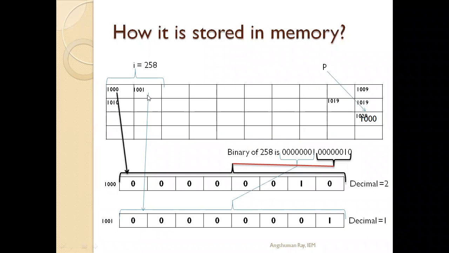While storing any value, first, what is the binary value of 258? That is 00000001, 1 byte. Then the next byte will be 00000010. So if we use stack, first it will retrieve the top byte. The topmost byte is storing 00000010. This byte it will pop and store in the memory location.